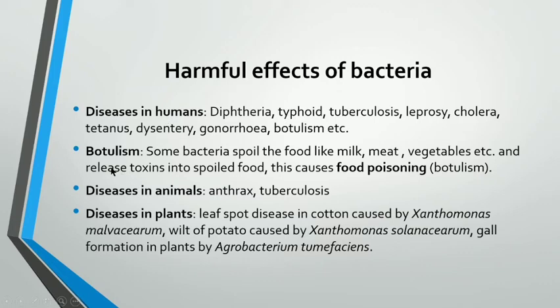One of the diseases is known as botulism. Botulism is actually food poisoning. What happens here is that some bacteria spoil the food. These bacteria develop in the food and completely spoil it, and they change its taste, and they add some toxins. These toxins are very harmful for us. Okay, and suppose this spoiled food is consumed by an individual, it causes various problems, diarrhea and vomiting, and this is the problem which is called food poisoning or known as botulism.